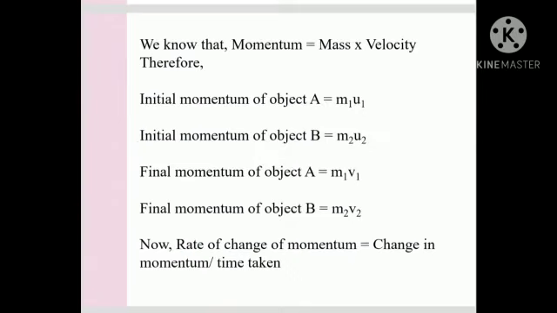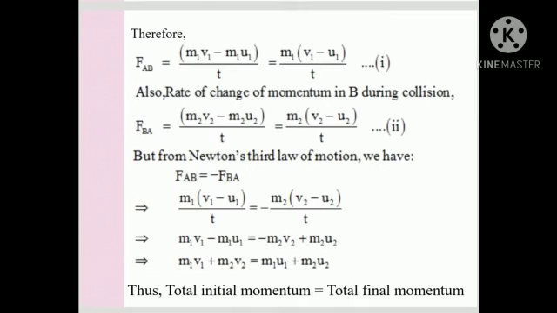We know that momentum equals mass into velocity. So the initial momentum of object A is m1 u1 and the initial momentum of object B is m2 u2. The final momentum of object A is m1 v1 and the final momentum of object B is m2 v2. Now, rate of change of momentum is equal to change in momentum upon time taken. Therefore, force FAB